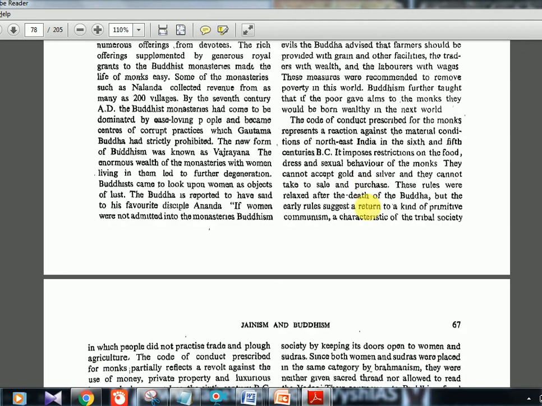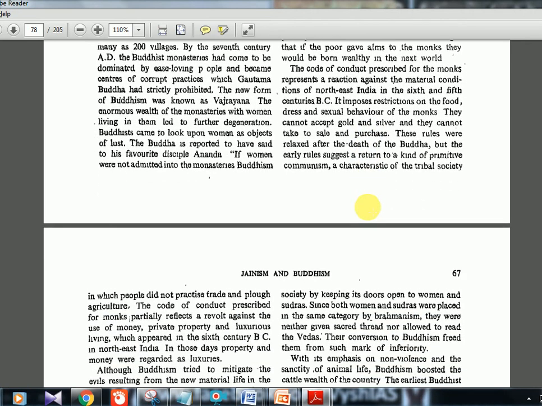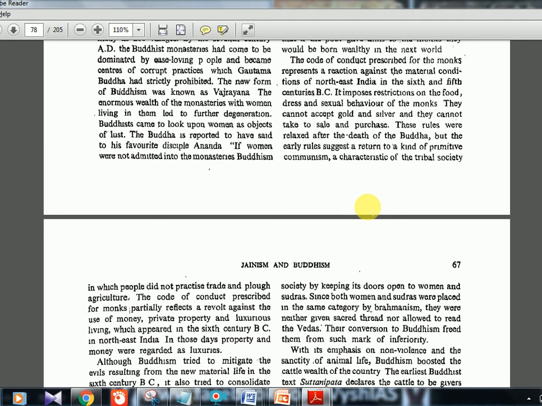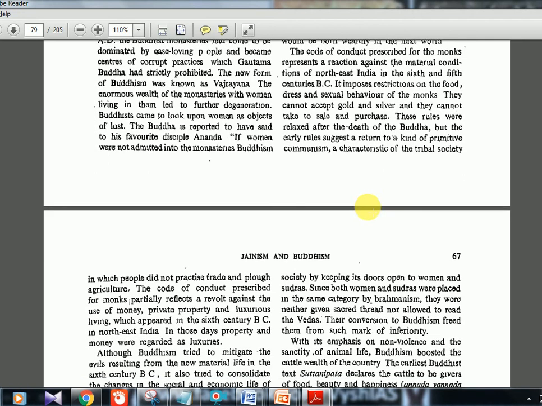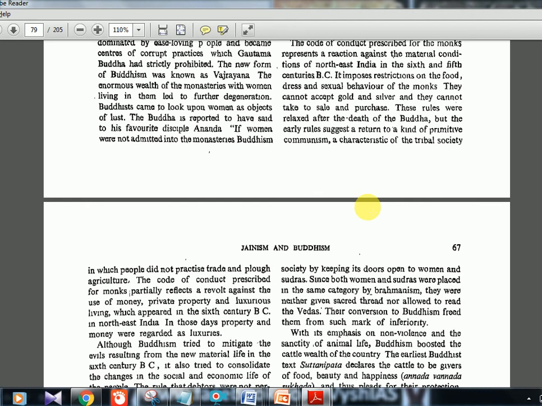People were trying to become happy. People were converting into it because there were not many conditions to enter the Buddhist monastery. But later a problem also came. There were certain instances in the later phase. After the time of Buddha, conditions started being imposed to enter the Buddhist monasteries.